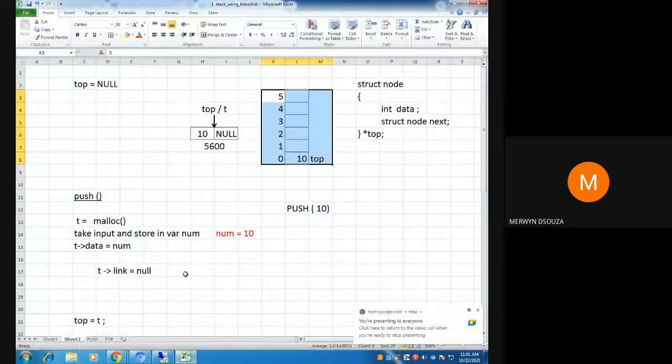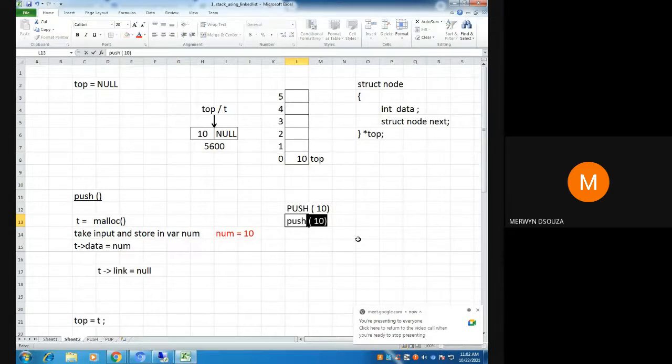Okay, fine. We'll keep it then. Now, suppose I want to push the next value. I want to push 20. So if I exit this function the first time, obviously T gets deleted.